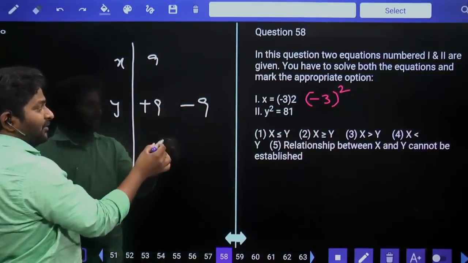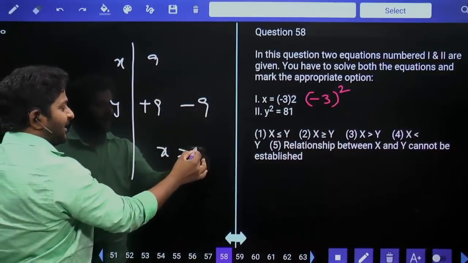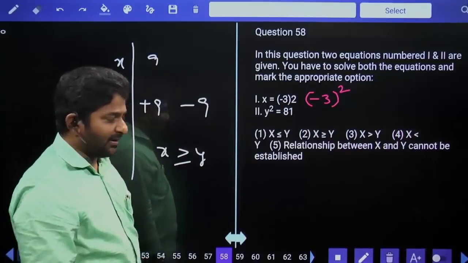So x and y both are equal. X is greater than y, and also equal to y. Greater than or equal condition.